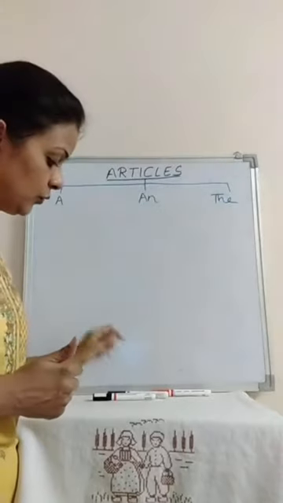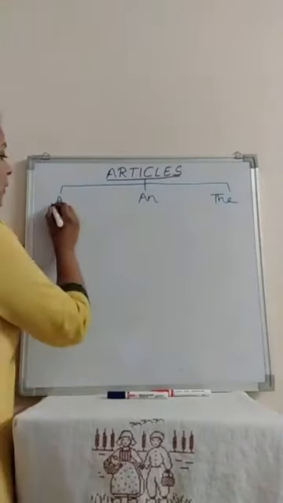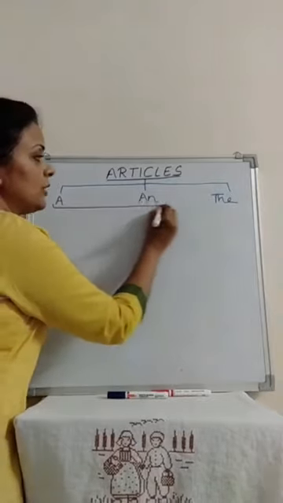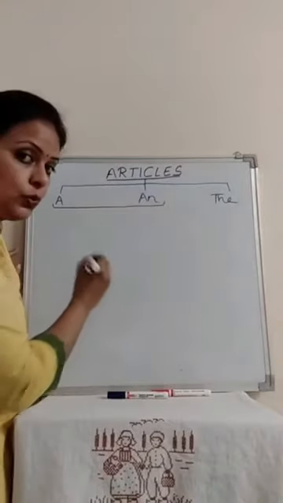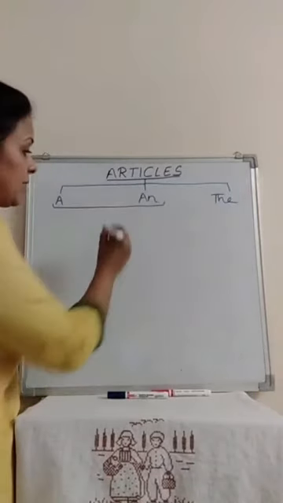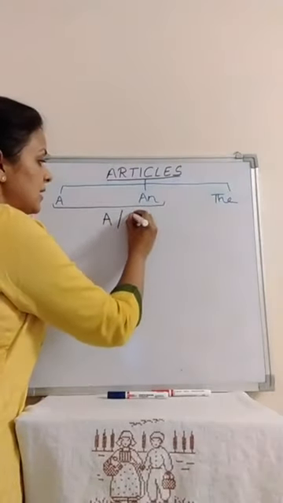Let us study the rules when to place a and an. What are the rules which we have to keep in mind before placing a and an?